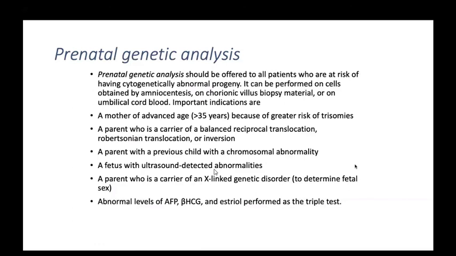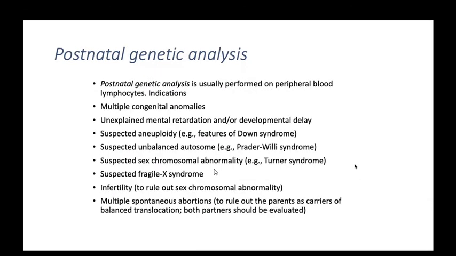And postnatal genetic analysis is performed using peripheral blood lymphocytes. What are the indications? Multiple congenital malformations, unexplained mental retardation or developmental delay of a child, suspected aneuploidy, suspected unbalanced autosomal abnormality, and suspected chromosomal abnormalities like Turner syndrome, Down syndrome or Prader-Willi syndrome. Anywhere we suspect this, you can see the patients in our clinical postings, and if we suspect that these children have this abnormality, we do the genetic analysis.